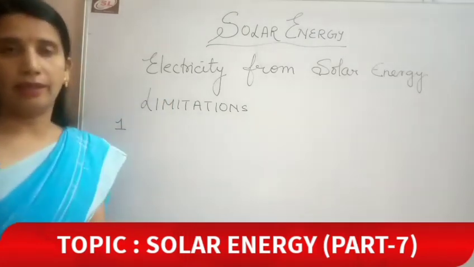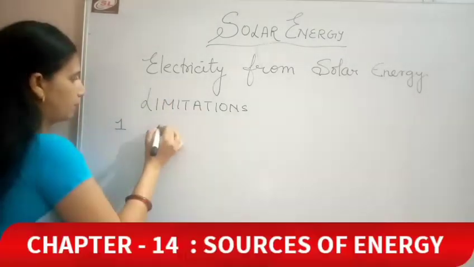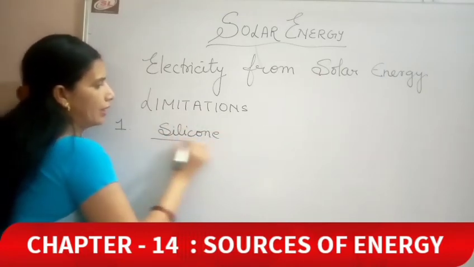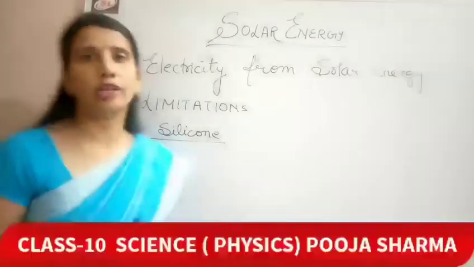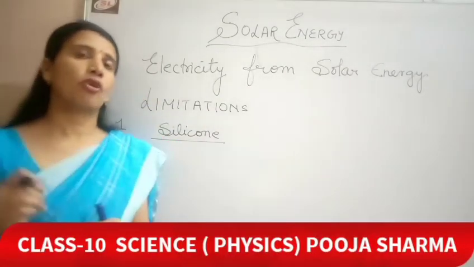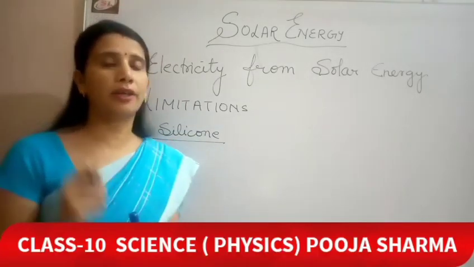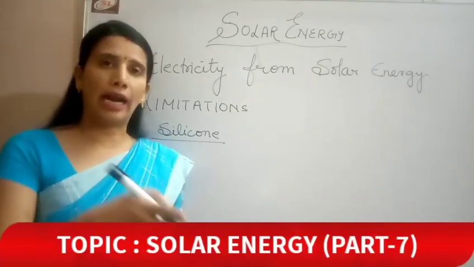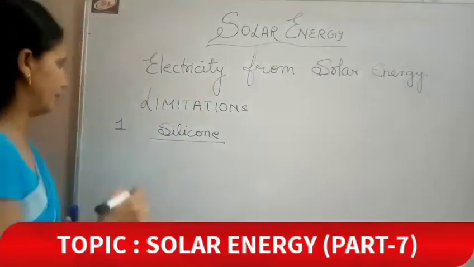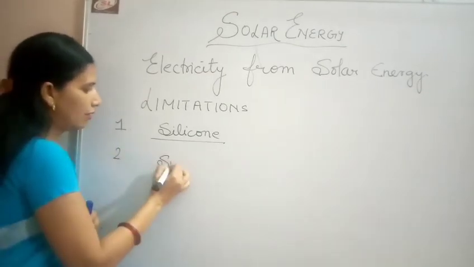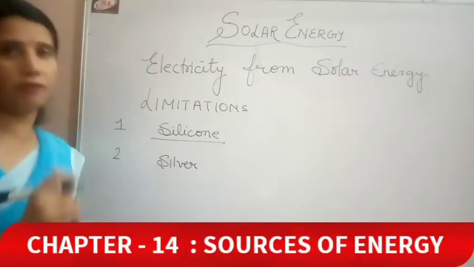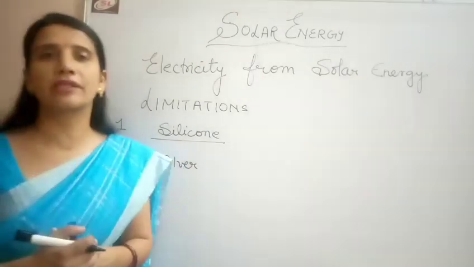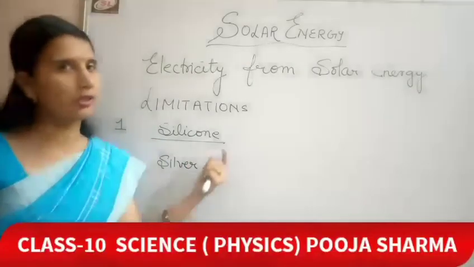Limitation number one: the solar panel is made up of silicon, and the process to obtain ultra pure silicon is very expensive. So ultimately the cost adds into the solar panel only. Second, we are utilizing silver as a connecting wire, for the soldering purpose, and again silver is an expensive metal. So here also the cost adds on.